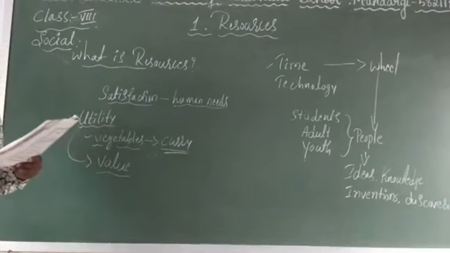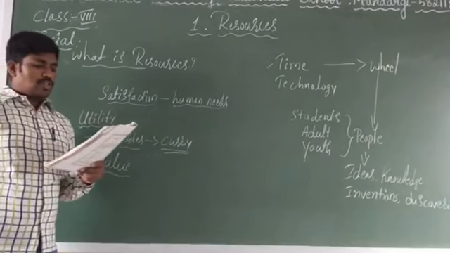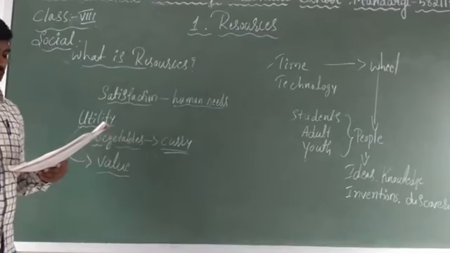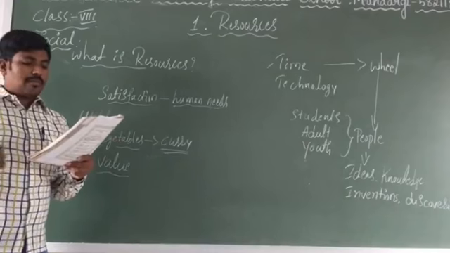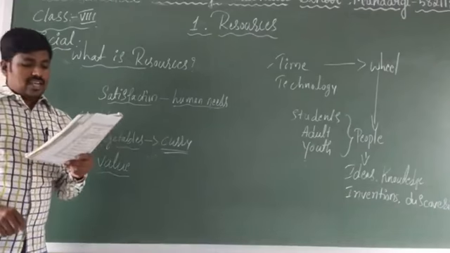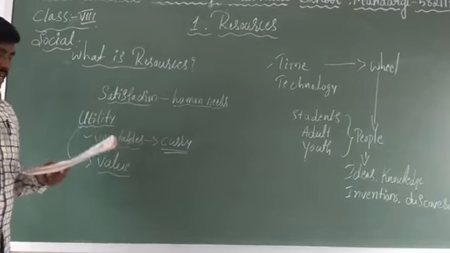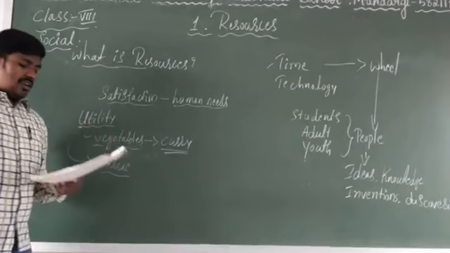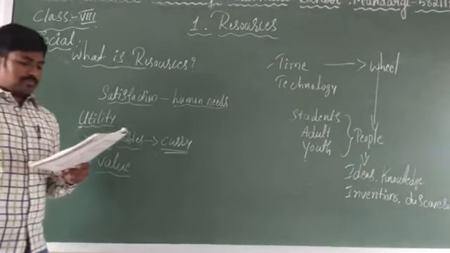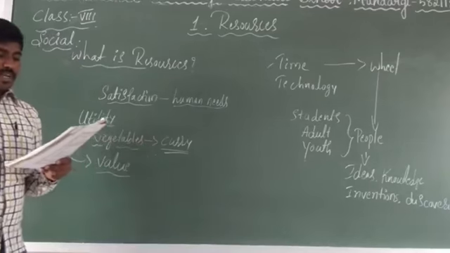These utilities are used by you, and utility or usability is what makes an object or substance a resource. So how does something become a resource?